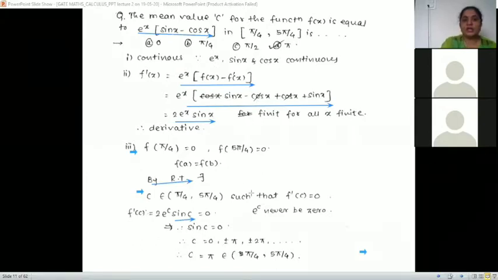Your correct answer will be among all these numbers, one term or two terms, which are lying in the given interval only. So the given interval is pi by 4 to 5 pi by 4. Is 0 in the interval? No. Is pi in the interval? Yes, pi is in the interval. Is minus pi in the interval? No. Is 2 pi in the interval? No. So no other values of c are in this interval. The only value is pi. So your correct answer is pi. Here it is.